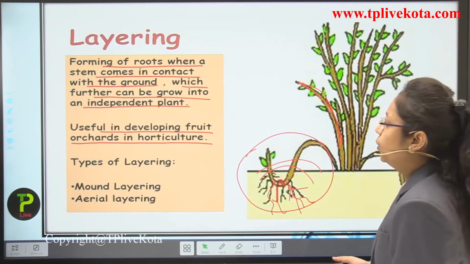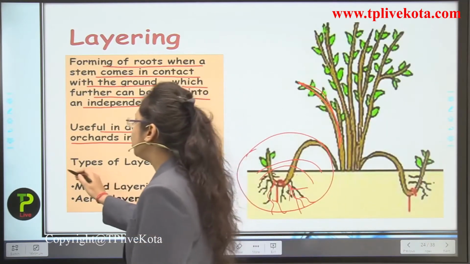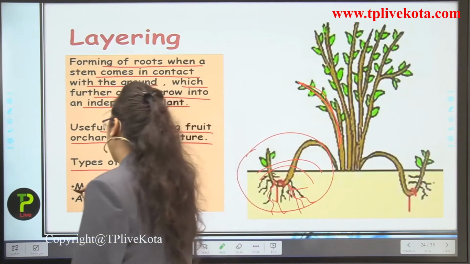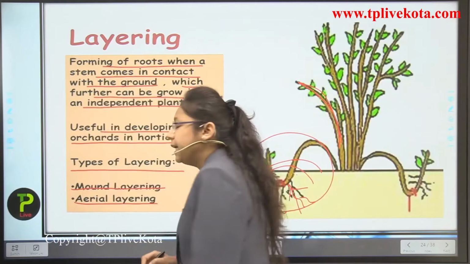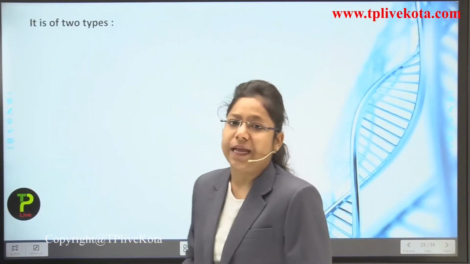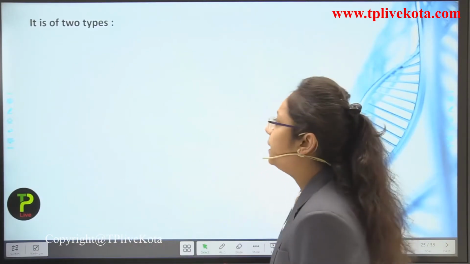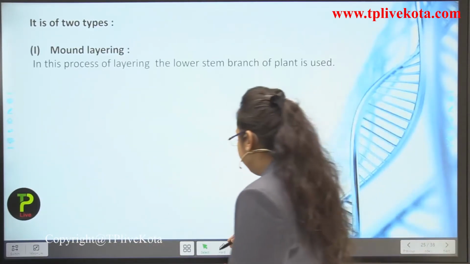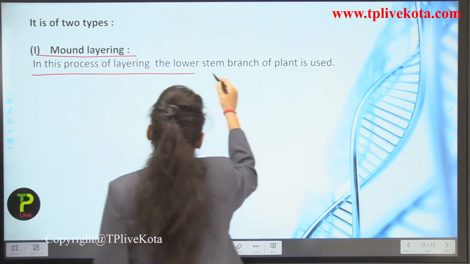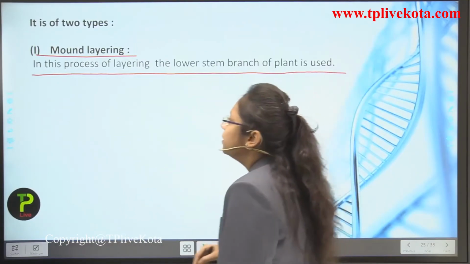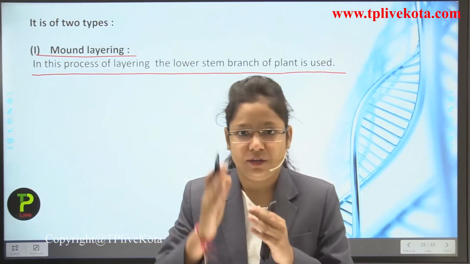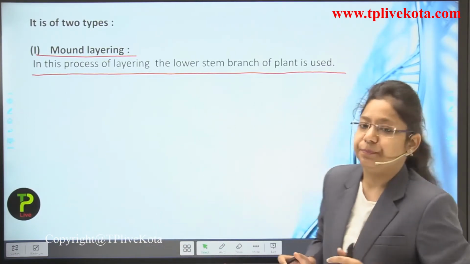Now we have to understand that there are two types of layering. The first one is mound layering and the second one is aerial layering. We are going to study these two types in depth. If we talk about mound layering, what is mound layering? In this process of layering, the lower stem branch of the plant is used. So we are just using the part of the plant which is very low, the lower stem, you can say.